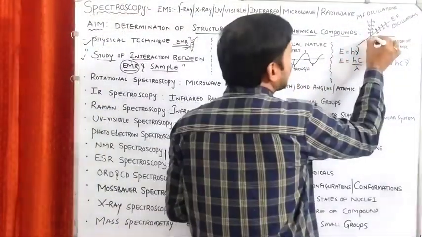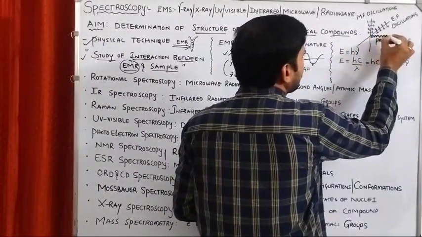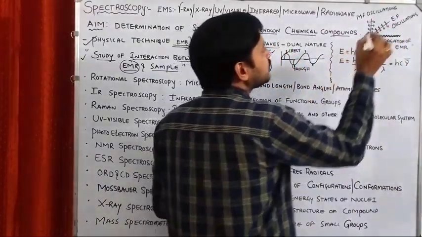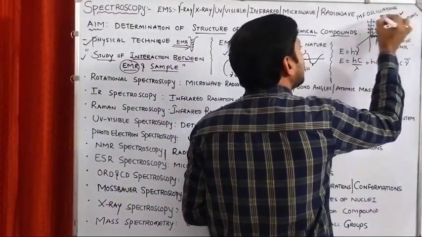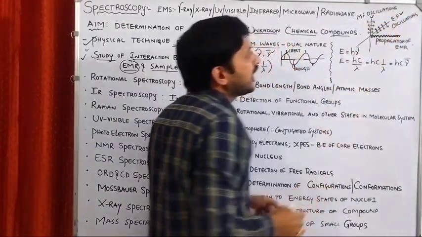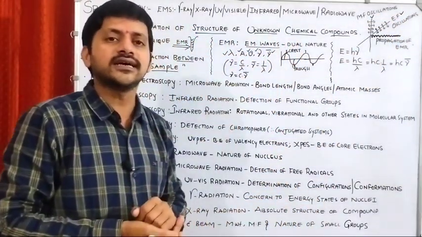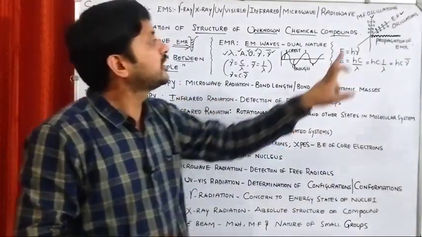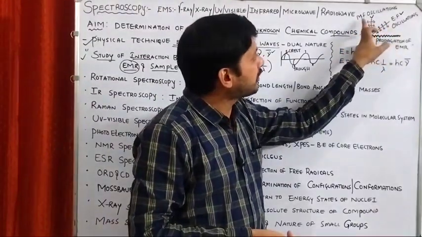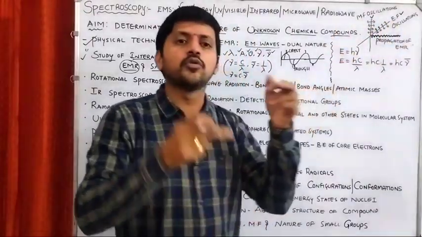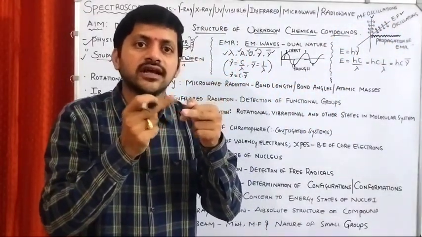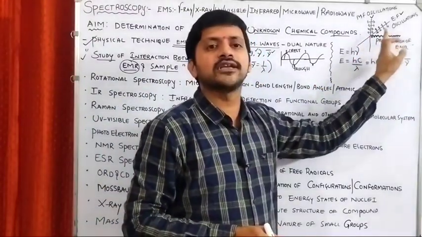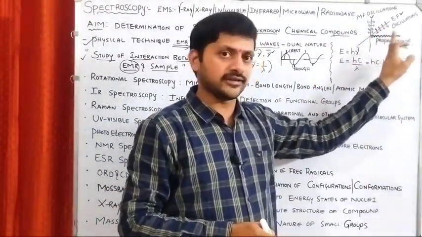Suppose the electromagnetic radiation is propagated in the x-axis direction. Then the electric field will be in the y-axis direction and the magnetic field will be in the z-axis direction. What does it mean? These two fields, the magnetic field and electric field, are perpendicular to each other and also perpendicular to the direction of propagation of the electromagnetic radiation.